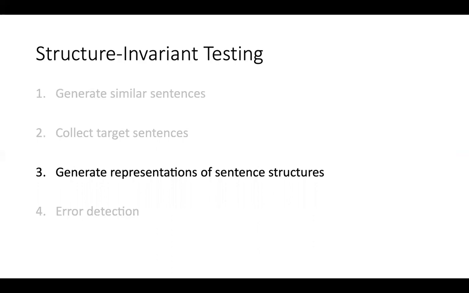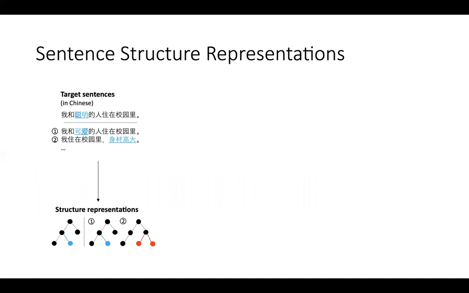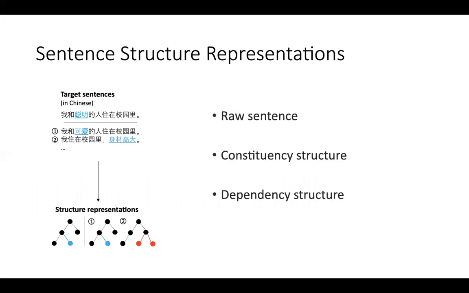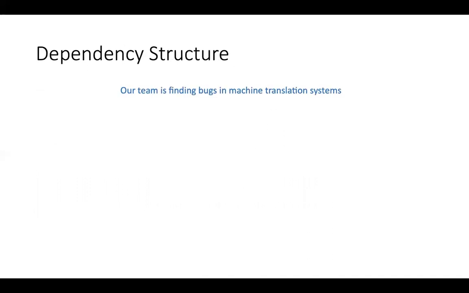Third, we generate the representations of sentence structures. For each translation, we generate a structure representation. We consider 3 kinds of structures: raw sentence, constituency structure, and dependency structure. We introduce dependency structure here.